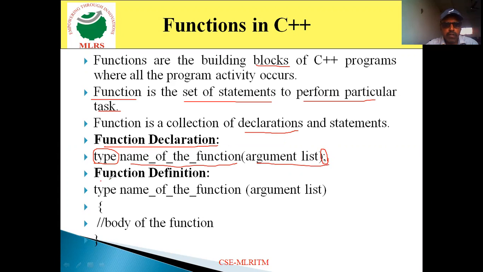Then come to the next one. When you define a function, you must also follow the syntax of the function definition. First the return type, which is the data type of the function. What type of value the function returns, you specify as the return type here. It may be int, float, or char. Then the name of the function, which is user defined. Then the argument list, where based on the problem you specify the number and type of the arguments.